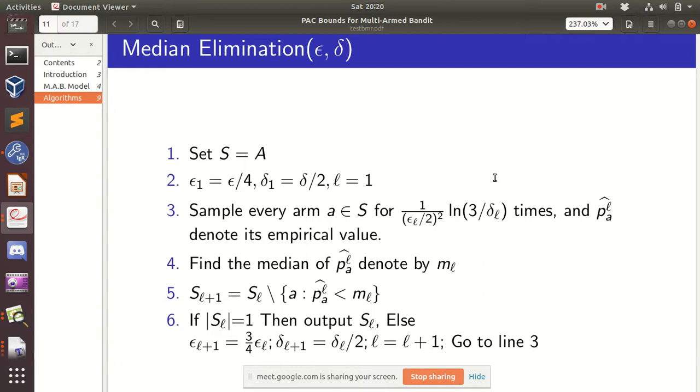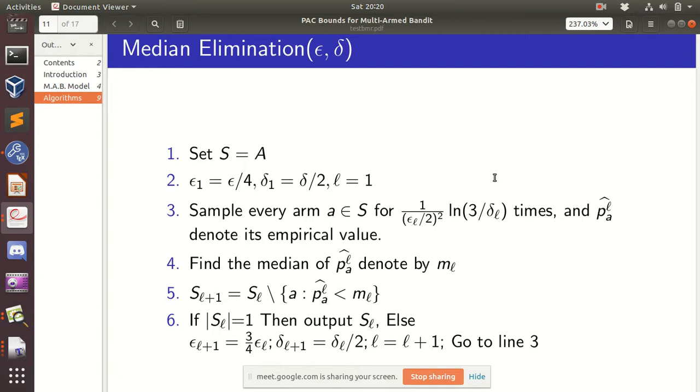Then log of 3 by delta L will be log of n by delta. So in one particular round we have log n, but when you add it overall, it's still order n only. But then the number of arms in level L is again 1. Yeah, that is the trick.